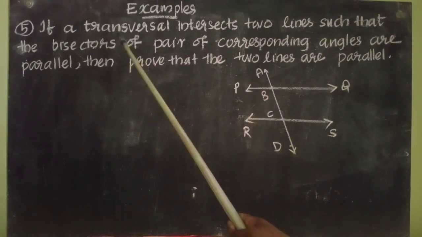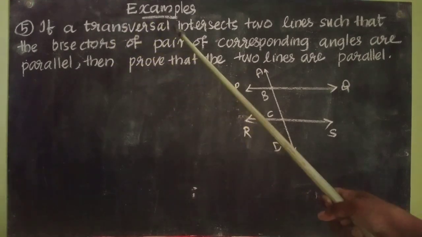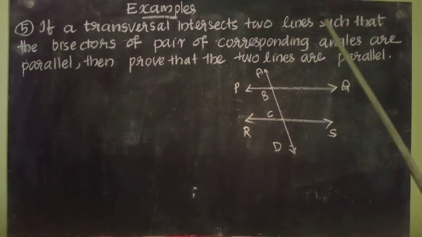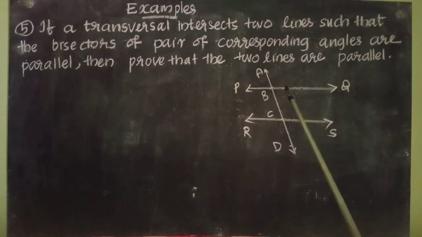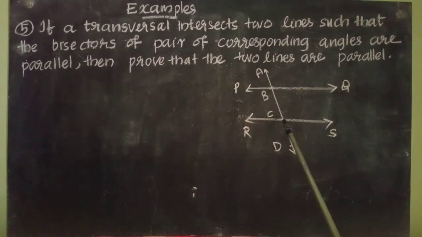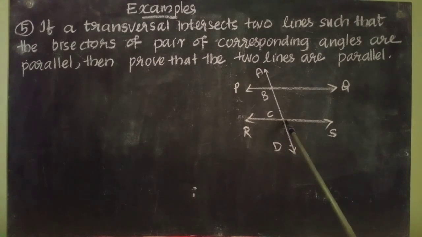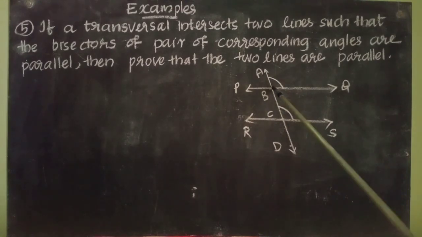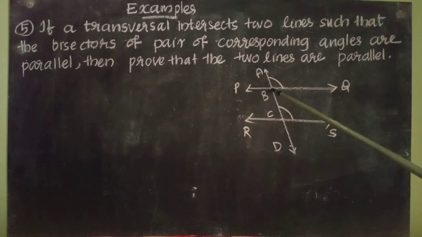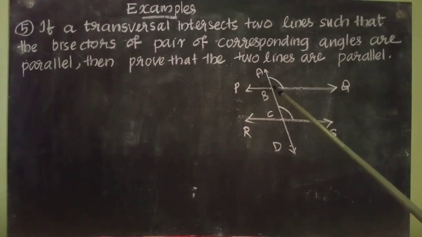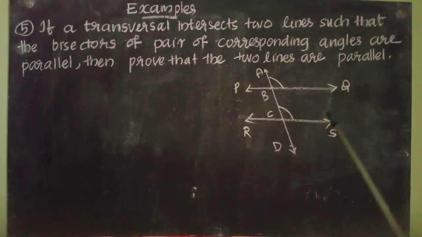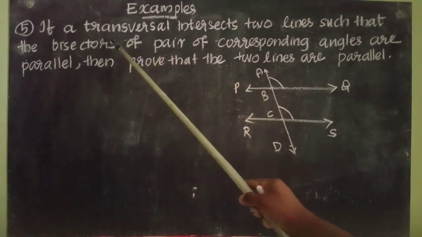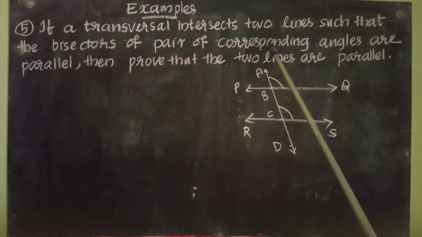Now you see the question again. The bisectors of pair of corresponding angles. So let us mark one pair of corresponding angles in this figure. So I have marked one pair of corresponding angles in this figure. One is angle ABQ. Other is angle BCS.